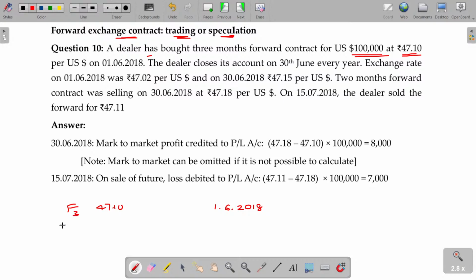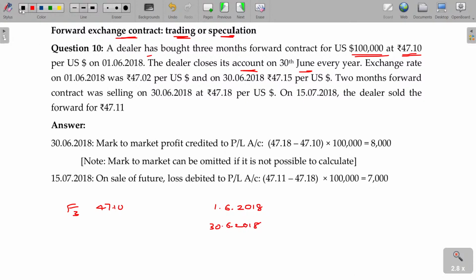Actually, in subscript you can mention the tenure also, 3 months. The dealer closes its accounts on 30th June 2018. If it is 3 months, when is it going to get over? 3 months later, 1/9/2018. This is the end date.